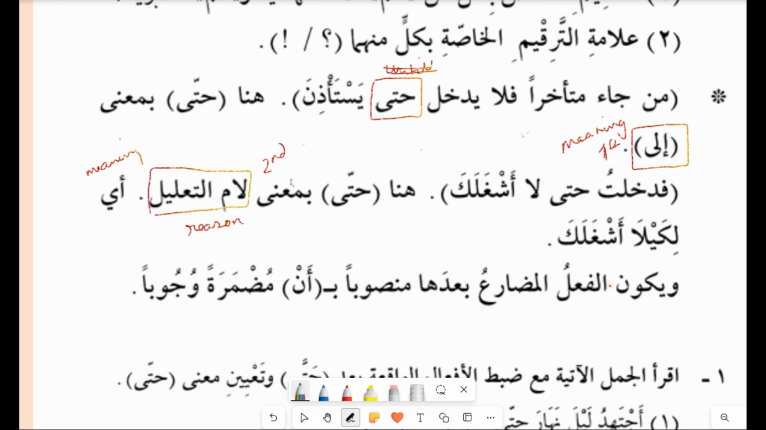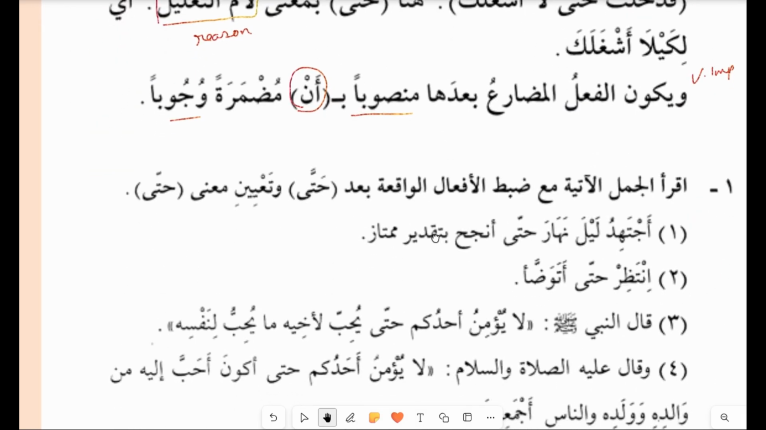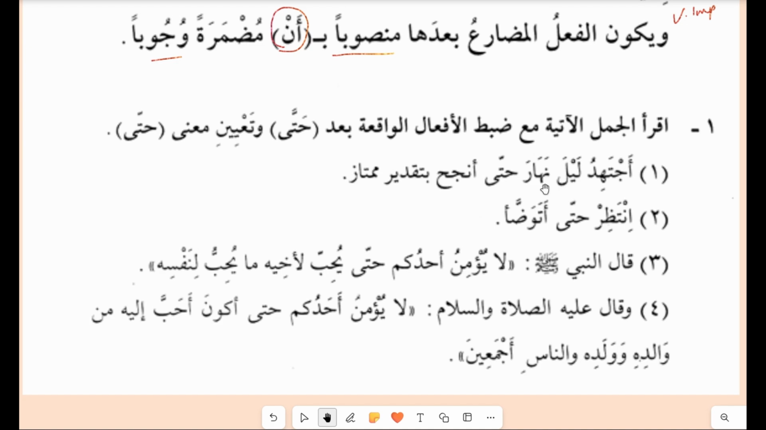أشغلك. ويكون الفعل مضارع بعدها منصوبا. This is also an important point for فعل مضارع when it is منصوب. So when does the فعل مضارع become منصوب? When it has the tool أن before it. And this is actually obligatory. So you need to make the فعل مضارع منصوب whenever you see the tool أن before it. Now let's see some examples here.